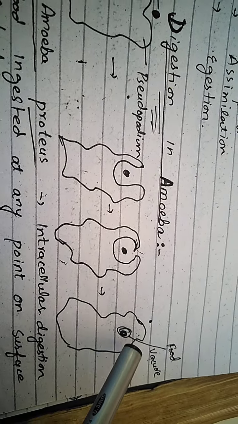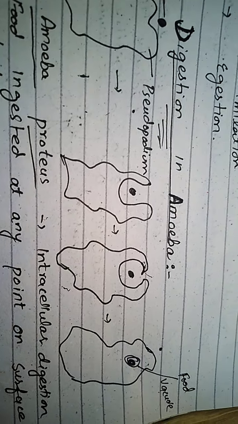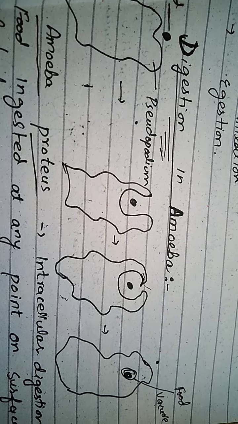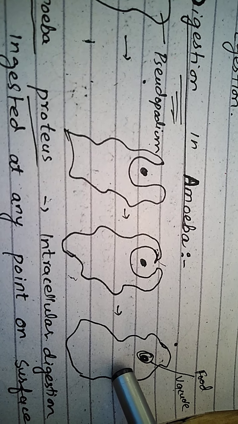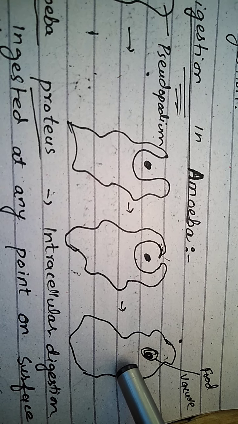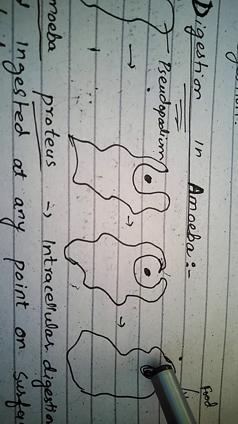First it grows smaller, then it grows larger. Lysosomes are the organelles present in the animal body which contain hydrolytic enzymes. These are the main enzymes responsible for the breakdown of substances in the presence of water.